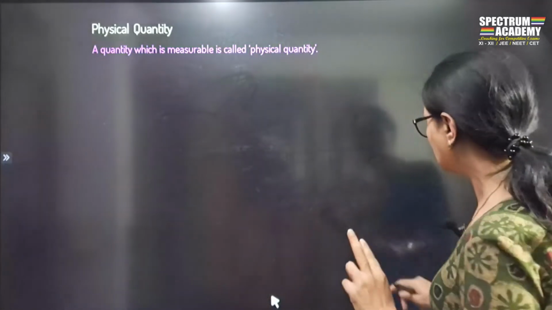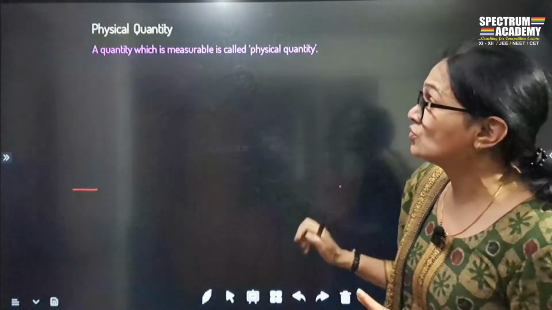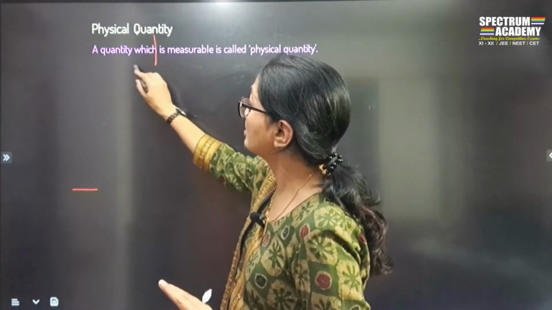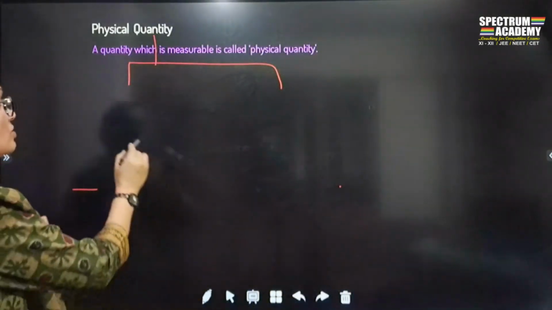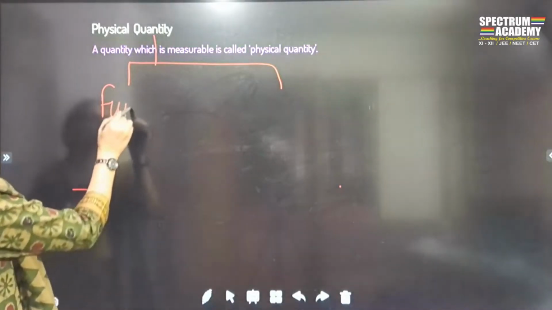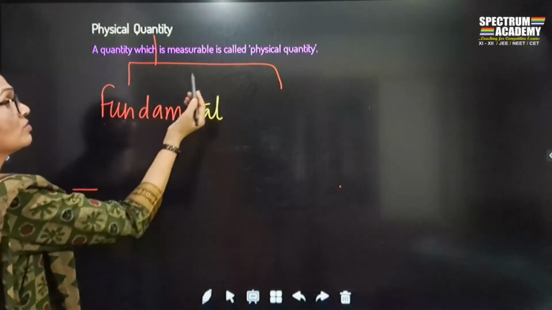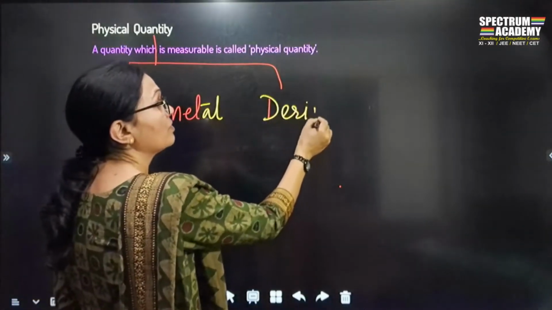Physical quantities are of two types. One is called a fundamental physical quantity, and another one is called a derived physical quantity.